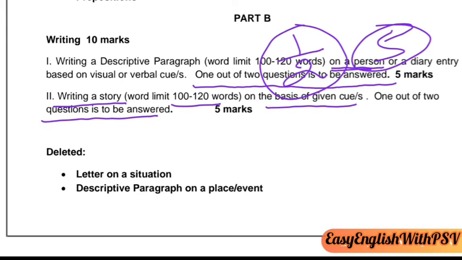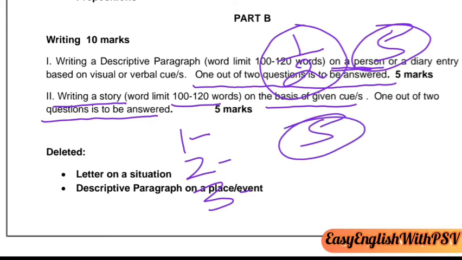In this question, you can be given 3 types of stories. First one, starting is given. Second one, ending is given. And the third one, cues are given. You have some cues, and then you have to form your story. So that will give you 5 marks.